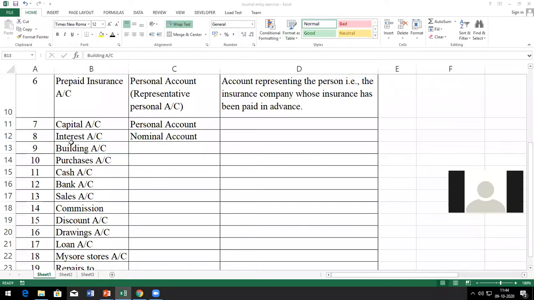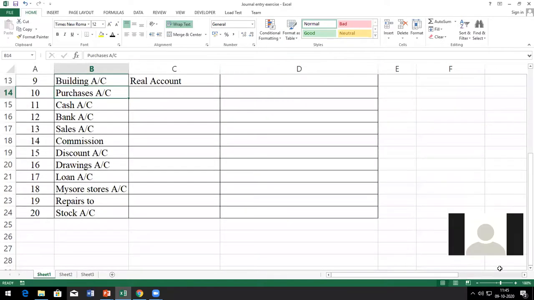So what is the building account? Real account. Why real account? Because building is an asset. Got it? So building is a real account. It's a tangible asset. That's why it is a real account. Next, I'm not able to see your names, only the number.